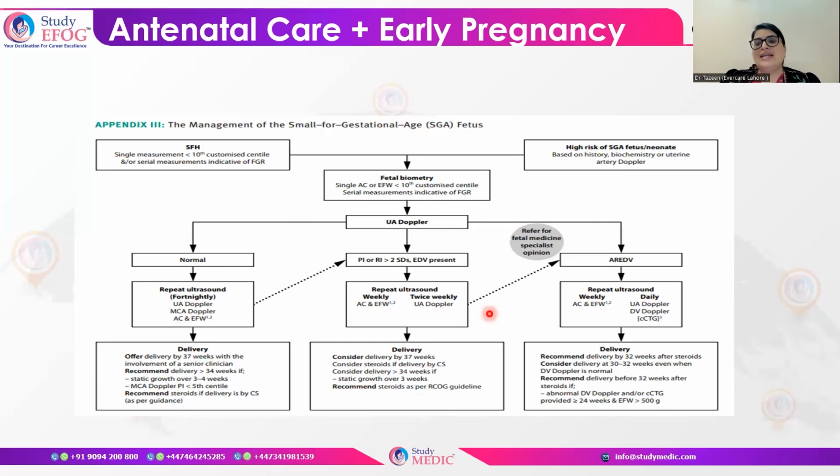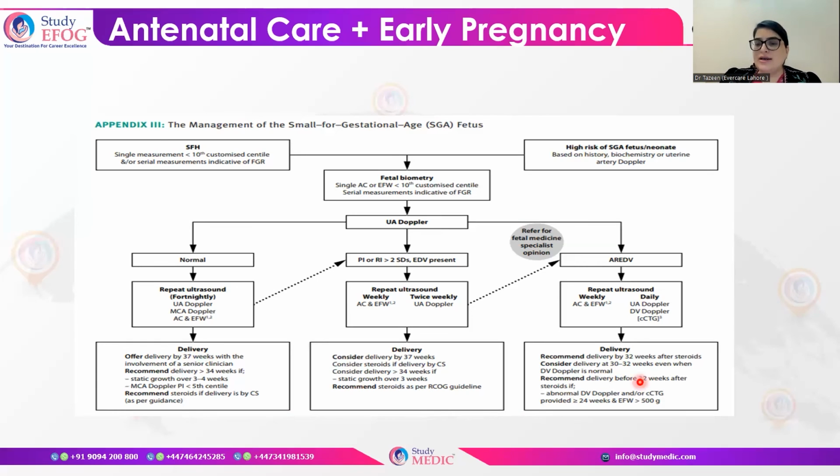Okay, so then there comes the absent or reverse flow. When the absent or reverse flow is there, you have to assess the fetal biometry, abdominal circumference, and estimated fetal weight on a weekly basis. You will do the umbilical artery Doppler and ductus venosus Doppler on a daily basis. Recommended delivery time is 32 weeks.